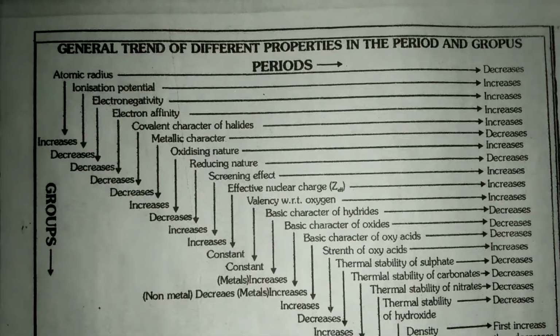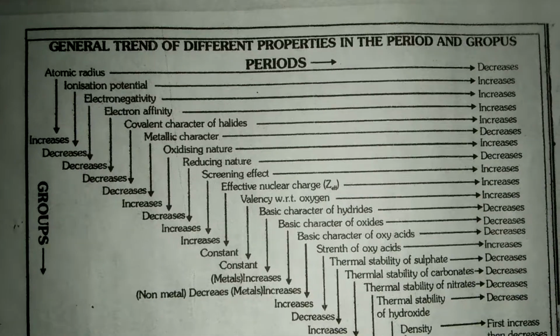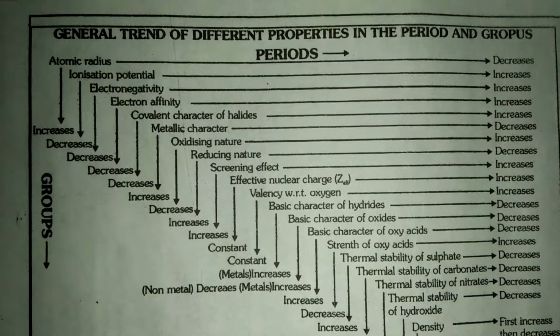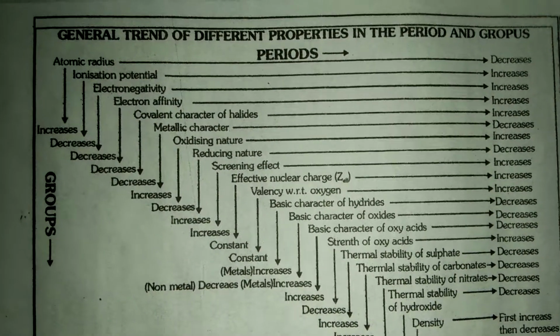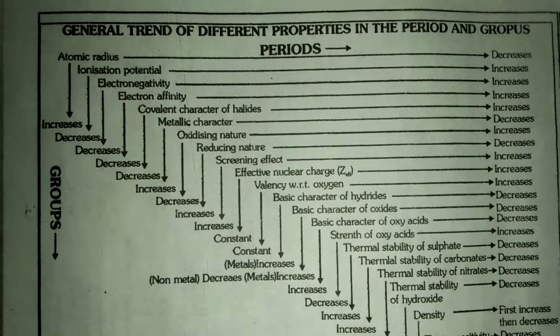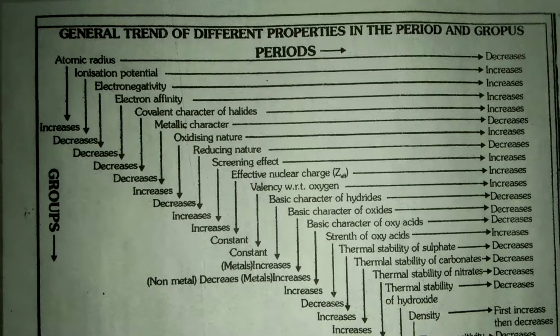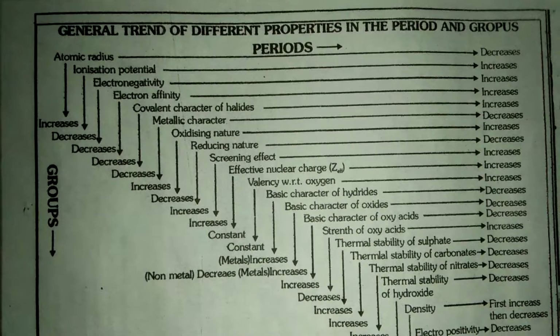General trend of different properties in the period and group. Atomic radius decreases along the periods and increases along the group. Ionization potential increases along the period and decreases along the group.